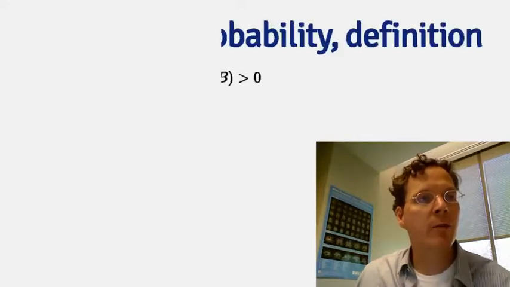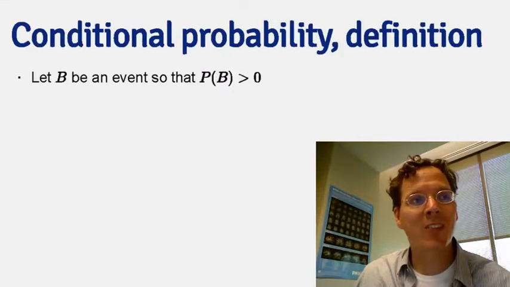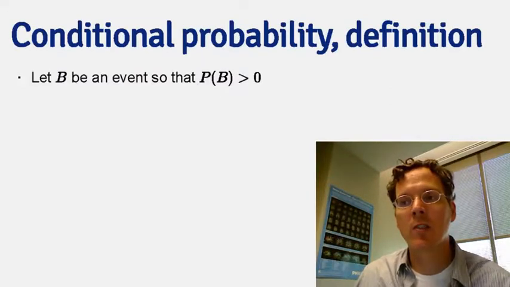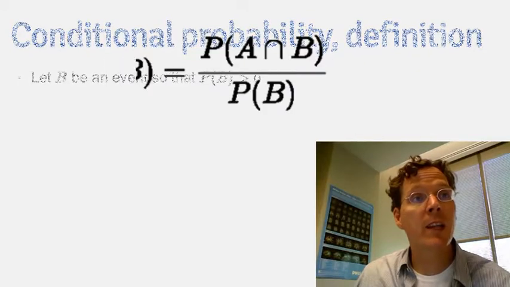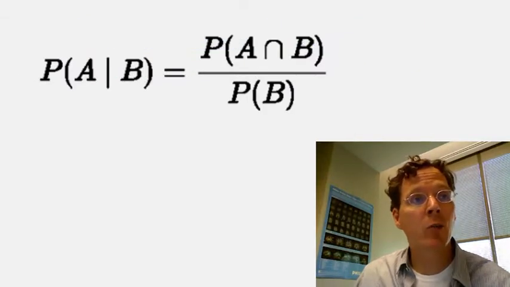And of course, they have a definition. So let B be an event such that the probability of B is greater than 0. And this is important because there's no sense in conditioning on an event that can't happen. Then the conditional probability of an event A, given that B has occurred, is written like this: the probability of A, vertical bar, B. This is read as the probability of A given the event that B has occurred, and it is equal to the probability of the intersection divided by the probability of B.